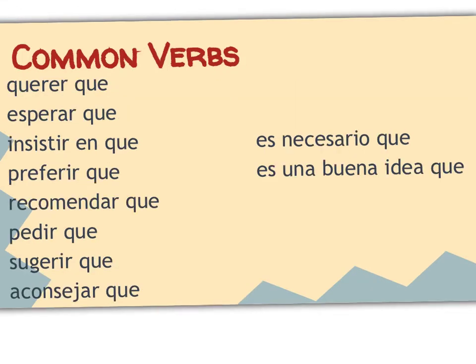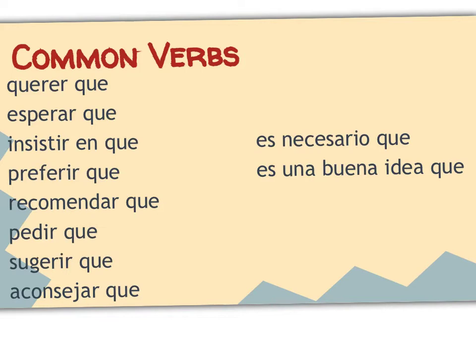Here are some common verbs that we use with subjunctive with will or wish. I'm going to go through and give you all of the English for them just in case you don't know something. Notice they all have a que attached to them as well. Querer que means to want that. Esperar que, to hope that. Insistir en que, to insist on that. Preferir que, to prefer that.